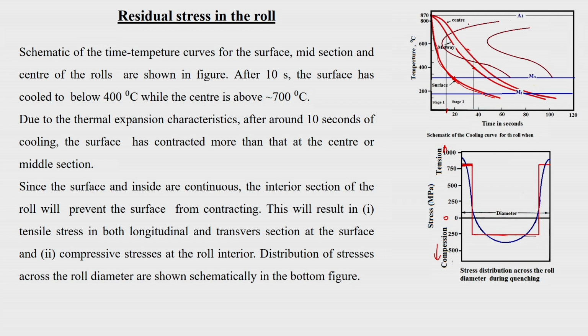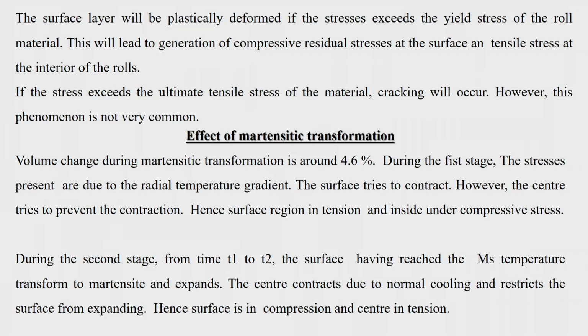Even at that time, you may find that the center is still at a higher temperature, and slowly it is passing through your bainitic transformation range, or sometimes, depending upon the section thickness, it may go to pearlitic also. So this variation is going to be there. At the surface you have a martensitic structure, where the volume change is around 4.6%, or 4.5%.